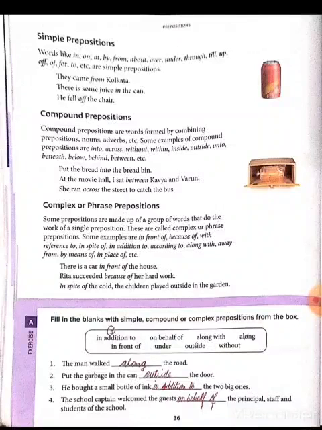Preposition. When a group of words does the work of a single preposition, it is called a complex or phrase preposition.